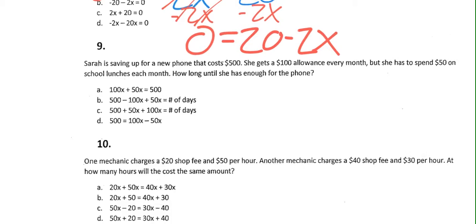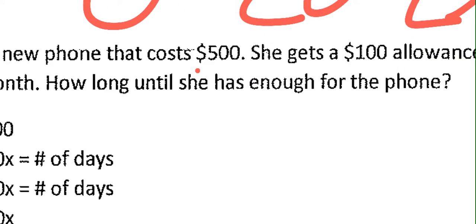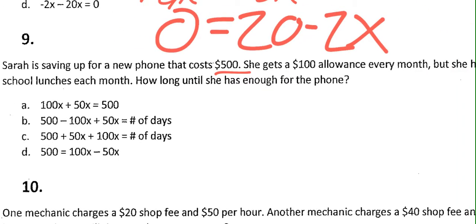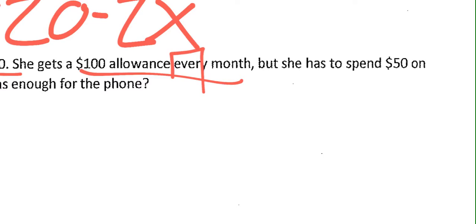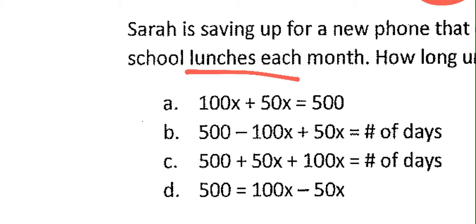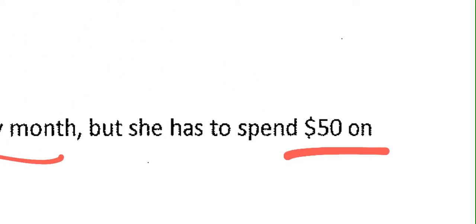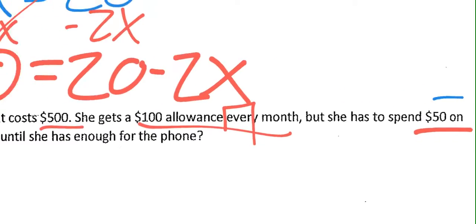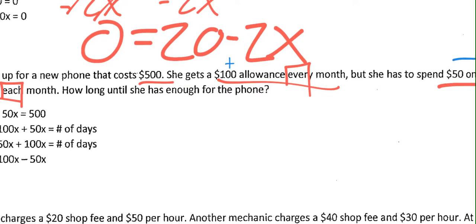Number 9. Sarah is saving up for a new phone that costs $500. That is our total amount. That's what she wants to get to. She gets an allowance every month of $100. And she also has $50 to spend on school lunches each month. So there's another each. That $50 is a negative thing because she is spending that money. So it's a negative, and the $100, if you're getting $100 in allowance, that's a positive thing. Both of those are going to have X's with them.